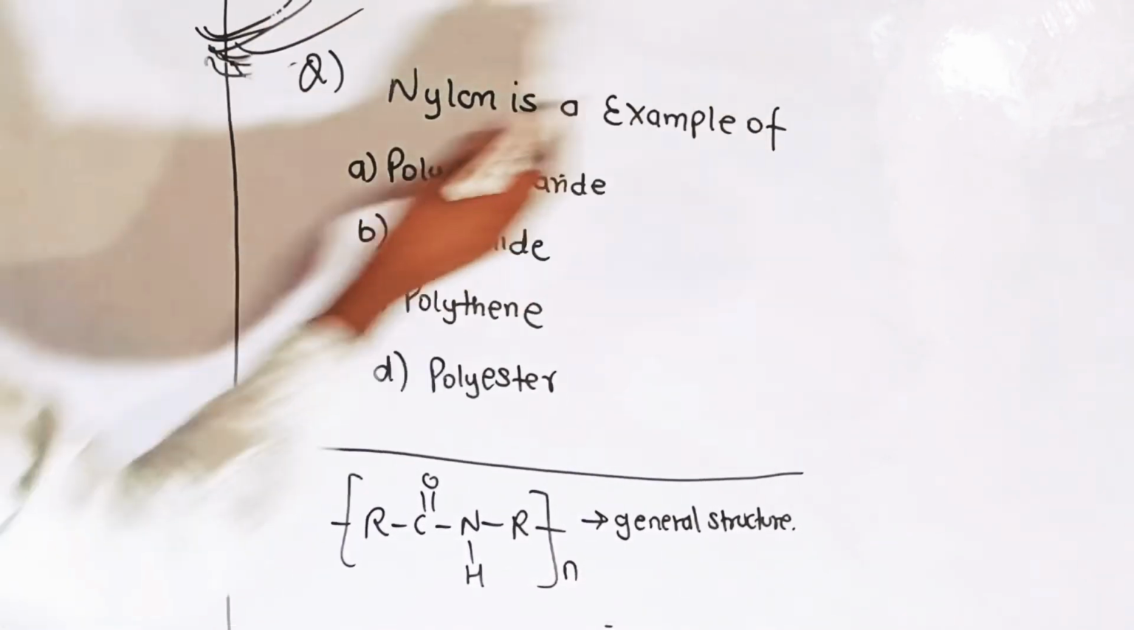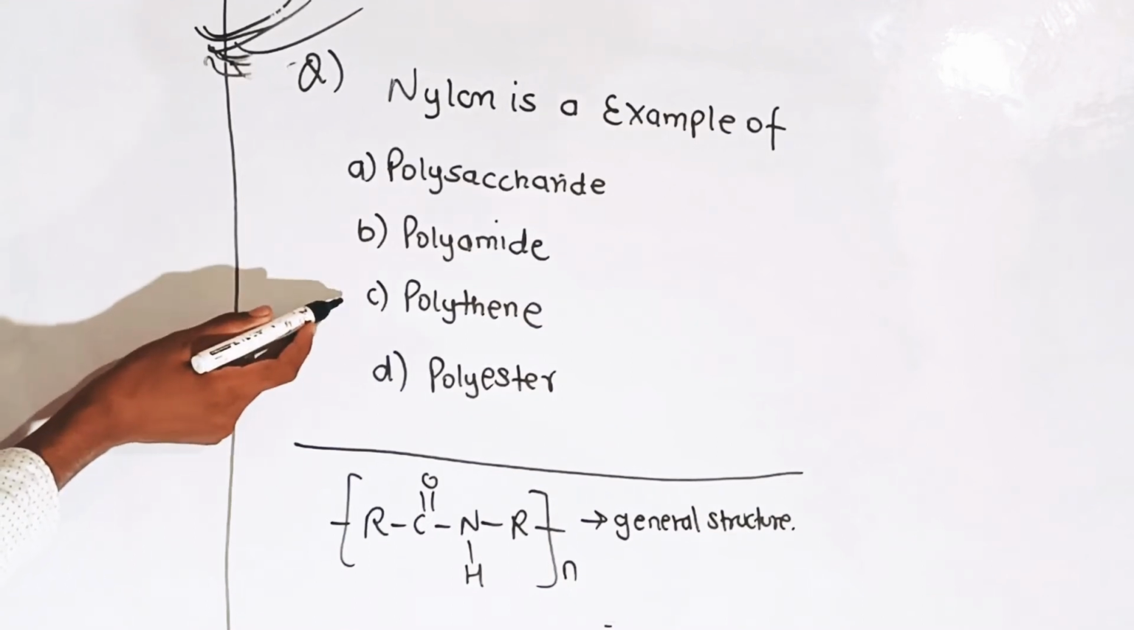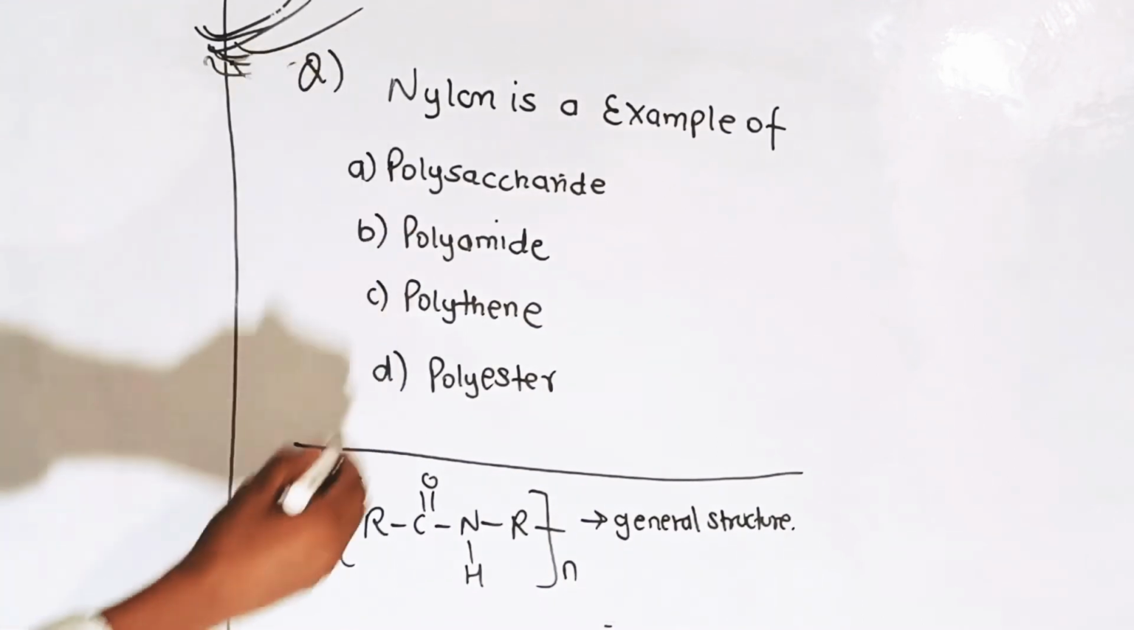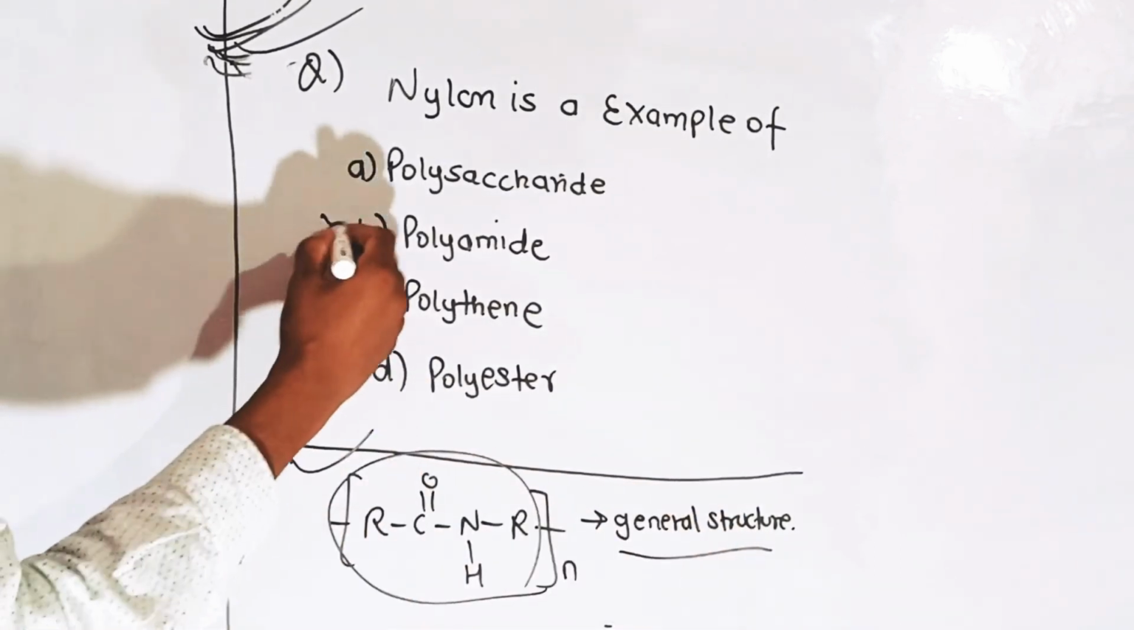Nylon is an example of: first option is polysaccharides, second is polyamide, third is polythene, and fourth is polyester. This is a structure of nylon, having a general structure. The correct answer is B, that is polyamide.